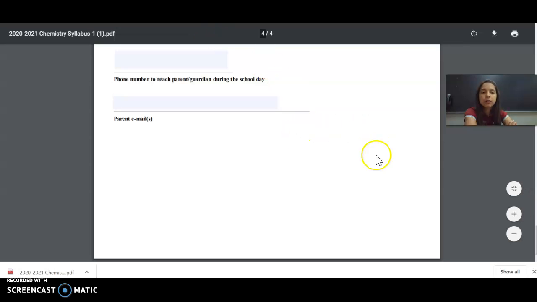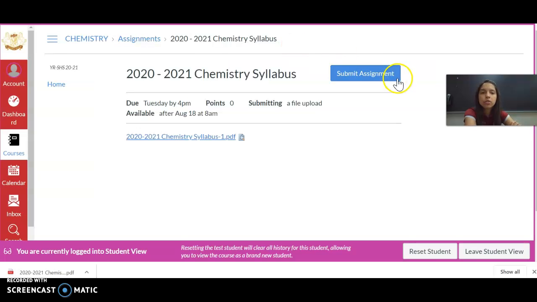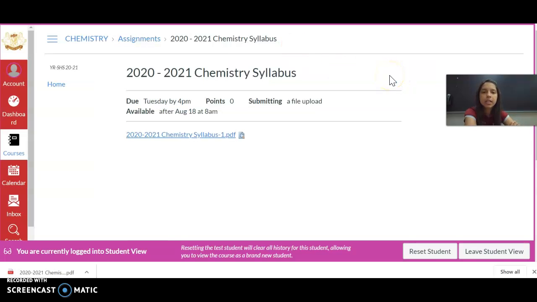When you're done with this, you're going to save it again, and then you're going to go to submit assignment. I can't show you because I'm in student view. When you click on submit assignment, you're going to upload it. You should be familiar with that. If you have questions, you can ask me, but it will be file upload, and then the window's going to open. You find your chemistry folder, and then you'll find your syllabus, and you attach it to your submission.